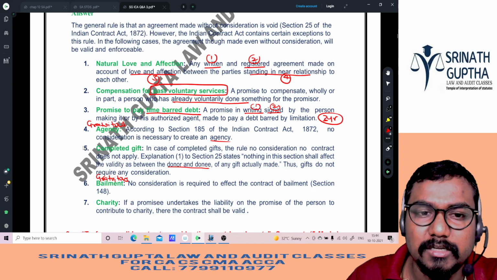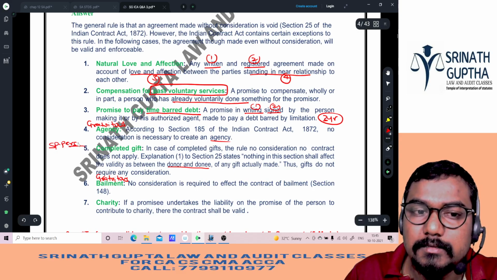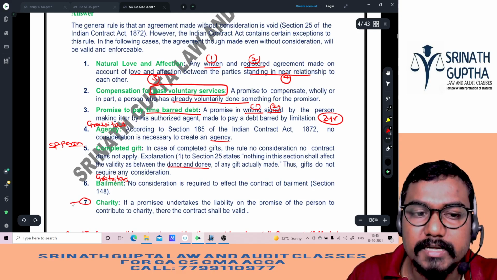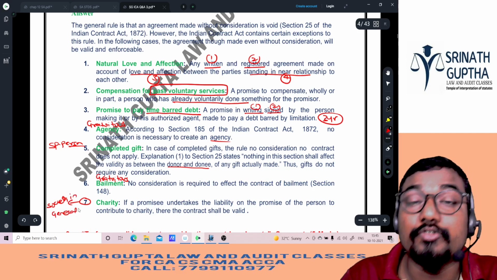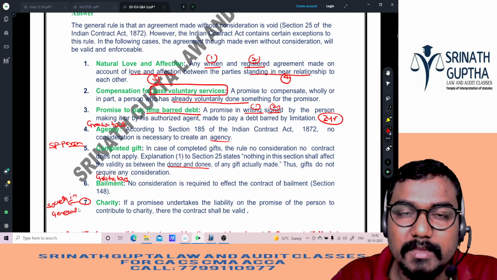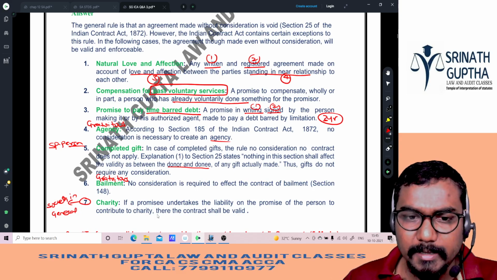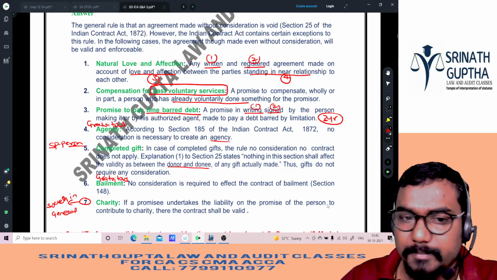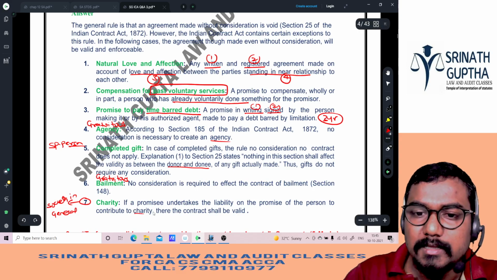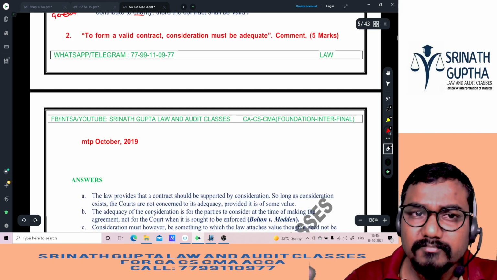And charity. Charity is similar to a gift, but a gift is given to a specific person. Charity is given for society in general. Distributing food to orphans, that is charity. Giving a gift to my wife, that is a completed gift. So if a person undertakes liability on the promise to contribute to charity, the contract will be valid even without consideration.